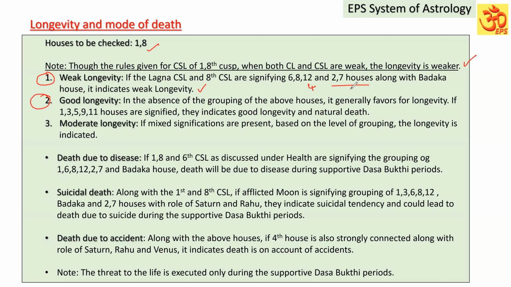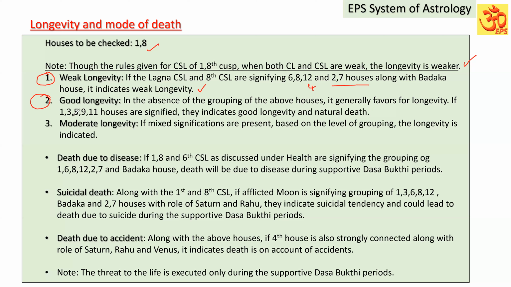Definitely, they will indicate some sort of trouble, but without the grouping of such houses, only the presence of 1 or 2 houses is not going to make the destiny weaker. You have to keep it in mind. In the absence of grouping of the above houses, it generally favors longevity.